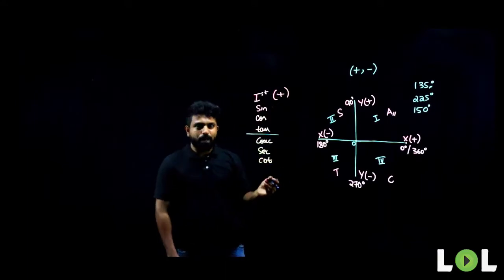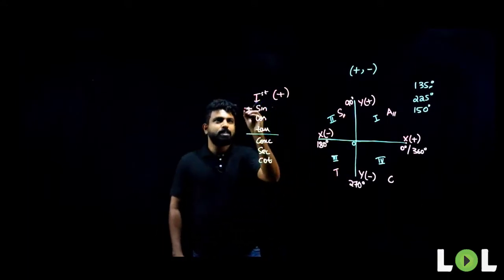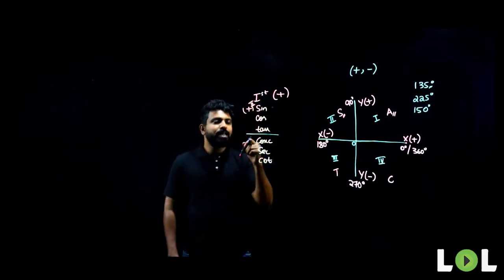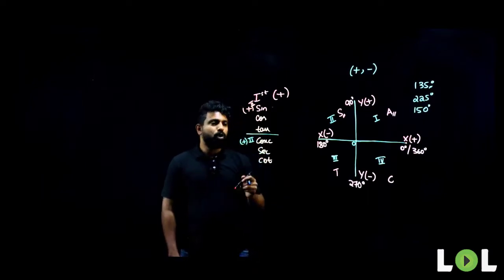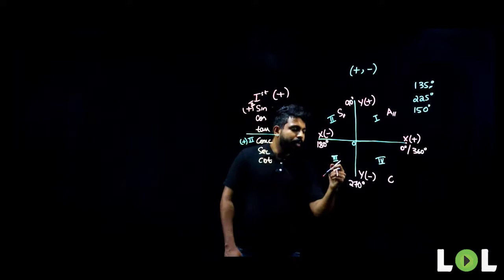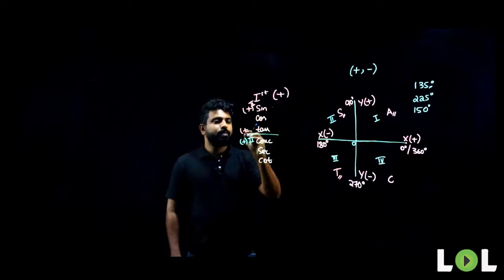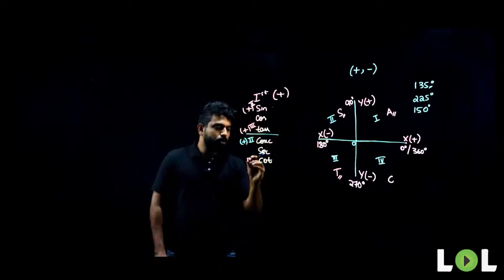In the second quadrant, what is happening? Yes, sine is positive. If sine is positive in the second quadrant, it means even cosecant is positive in the second quadrant. So, look at my third quadrant, which is positive here? Tan. If tan is positive in the third quadrant, the other ratio that will be positive there is cot. Cot will also be positive in the third quadrant.